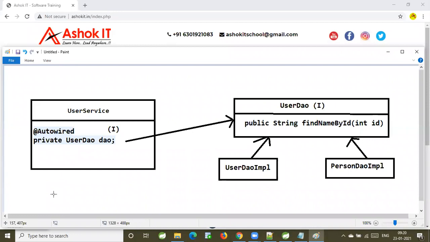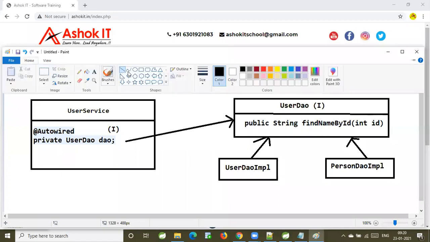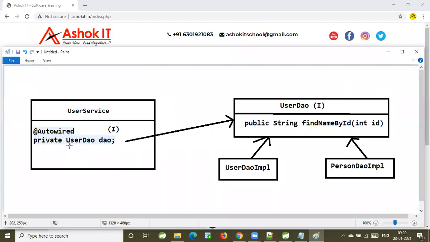Okay. Now, here it is going to check like this. If I want to create the object for the user service, first I need to create the object for user service, then I need to inject the dependent of the user service. The dependent is the user DAO. So the variable name is DAO, the data type is user DAO. What is the mode of auto wiring now? By type.